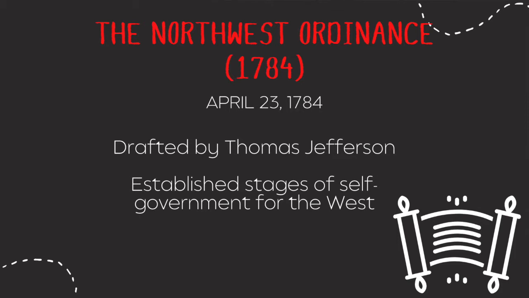The land north of the Ohio River, west of the Appalachian Mountains, and east of the Mississippi River was to be divided into 10 separate states that would be the first territories. They would remain territories until they had attained the same population as the least populous state in America, and then the territory would become a state with the same rights as the original 13 states. The Northwest Ordinance of 1784 guaranteed self-government to the residents of the territories.